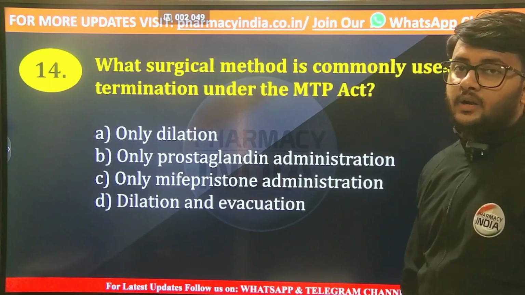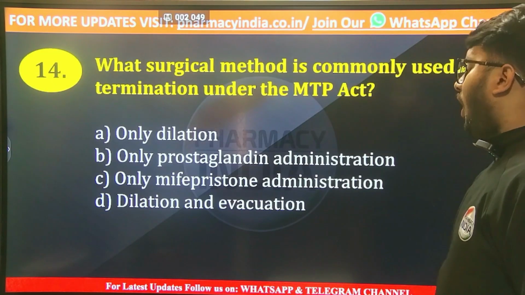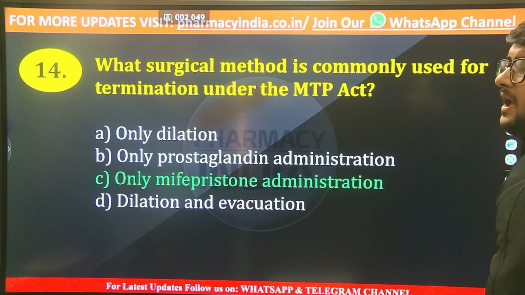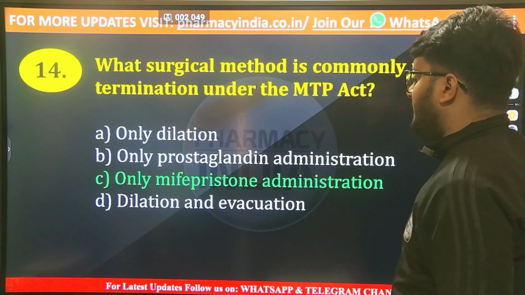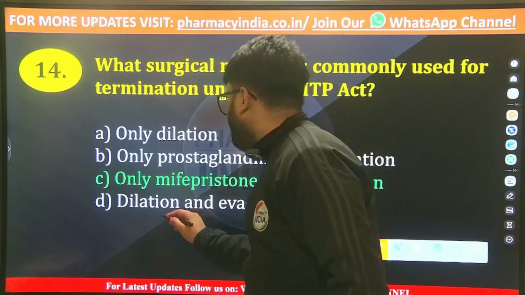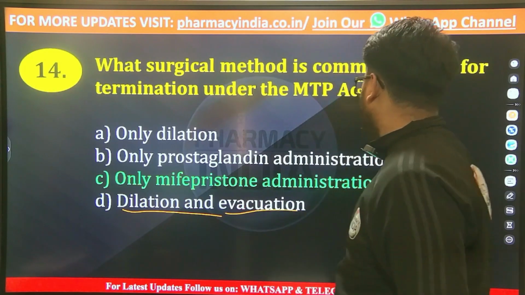And the correct answer according to this question is option number C. Kindly do one change. The correct answer according to this question is option number D, that is dilation and evacuation.